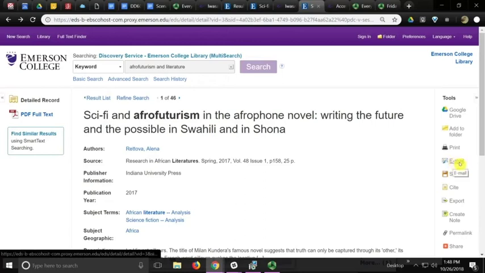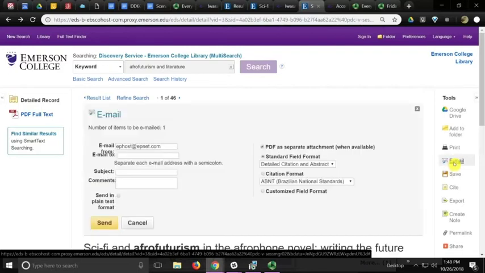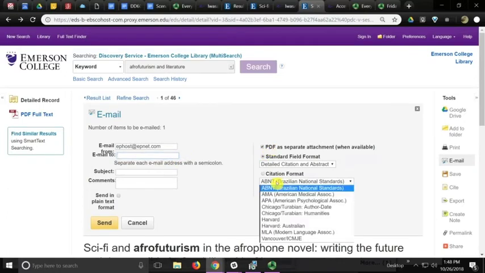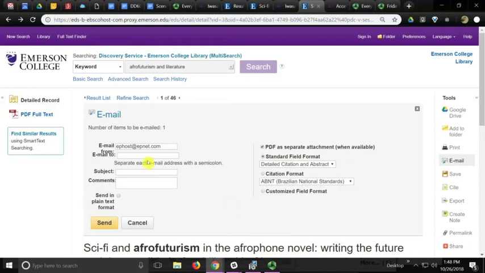Okay. Other useful tools on this record page. The email yourself icon, which is the little envelope icon in the toolbar on the right side of the page. From here, you can email yourself the PDF attachment of the entire article, as well as a formatted citation in a variety of styles. We've got MLA, we've got APA, all your citation style needs. You can also change the sender email address to, for example, your own email address and get through any spam filters that your email has in place.